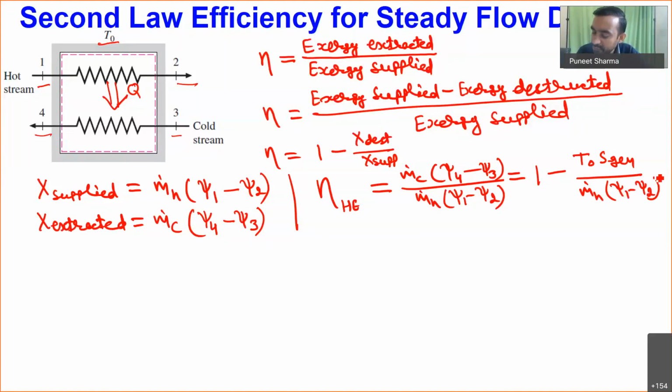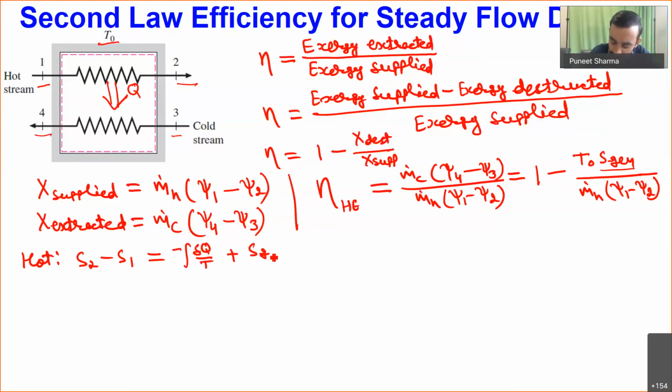So now if we have to apply the second formulation, we have to find out the value of S generation. So how to find out S generation? If you write down the change of entropy for the hot stream, we have S2 minus S1 equal to minus del Q by T plus some S generation 1 over here.